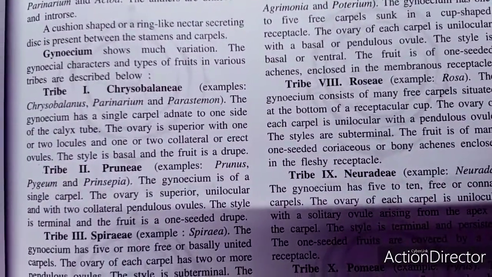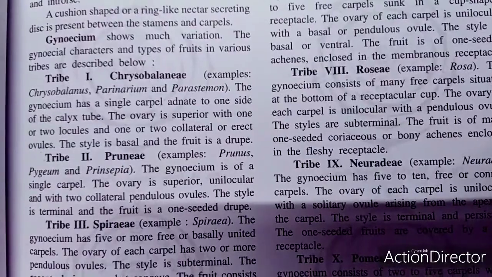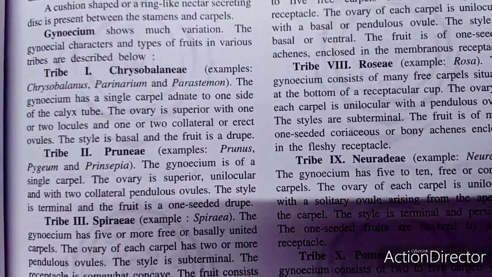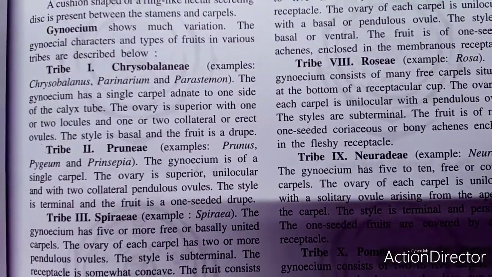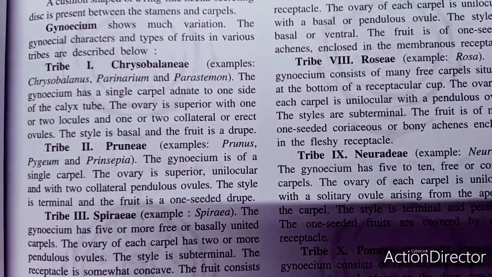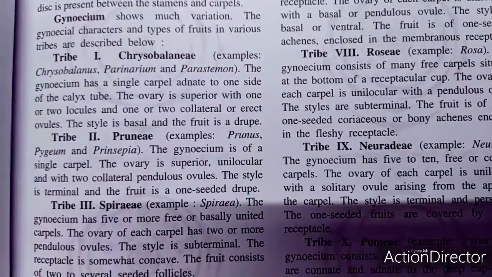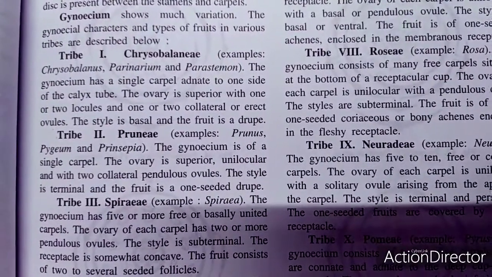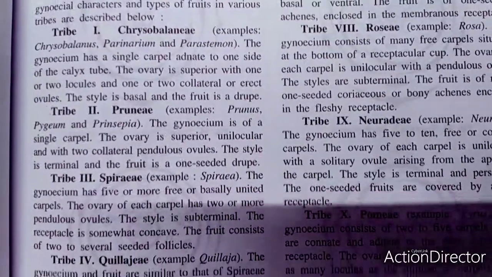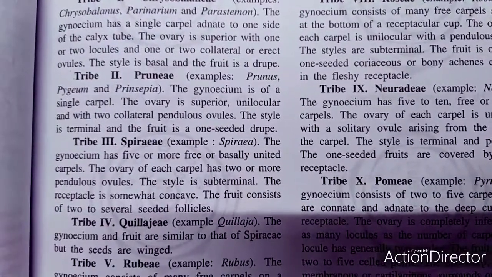The eighth tribe is called the Roseae, and the best example may be Rosa. The gynoecium consists of many free carpels, which are situated at the bottom of the receptacular cup. The ovary of each carpel is unilocular with a pendulous ovule. The styles are subterminal.